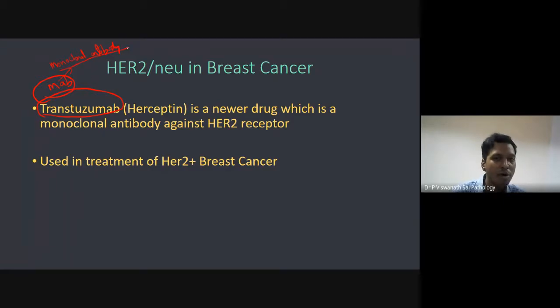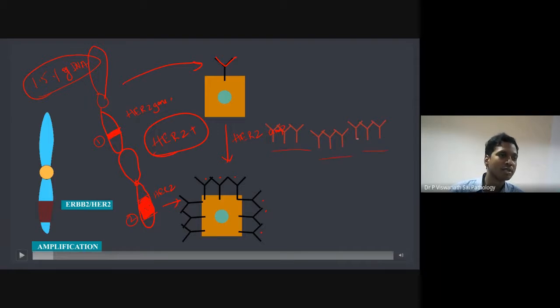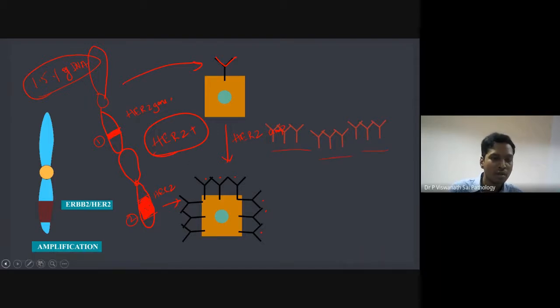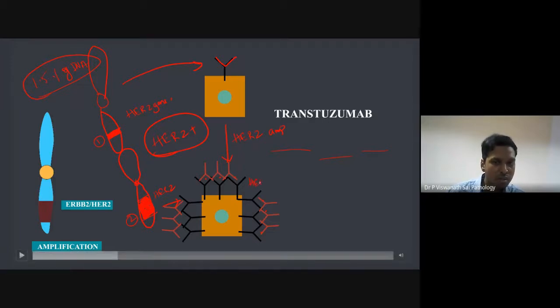It is a monoclonal antibody against the HER receptor. It's also called Herceptin, because it destroys the HER receptor. That's why it is a promising new drug in pharmacology that they have discovered. Now we'll see what it will do. It is a monoclonal antibody. Let's imagine these are all antibodies. Immunoglobulins are like this. Let's call it Herceptin, trastuzumab or Herceptin. They go and bind to our growth factor receptor, these HER2 receptors. The black is the HER2 receptor, whereas this is trastuzumab.